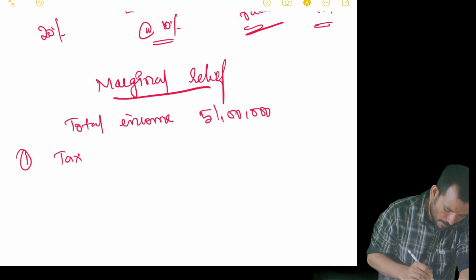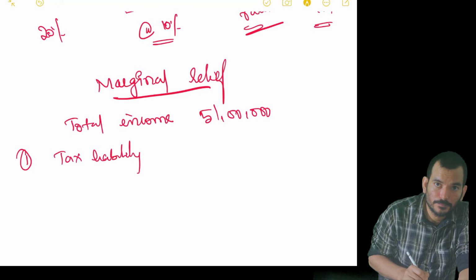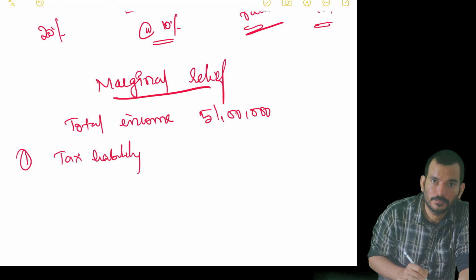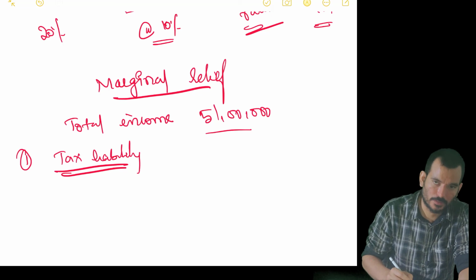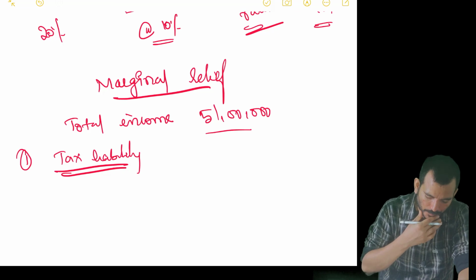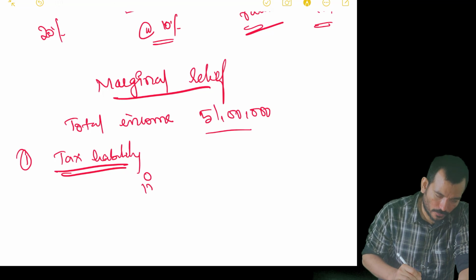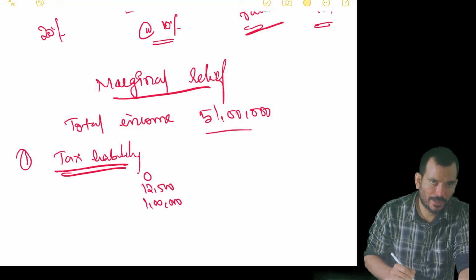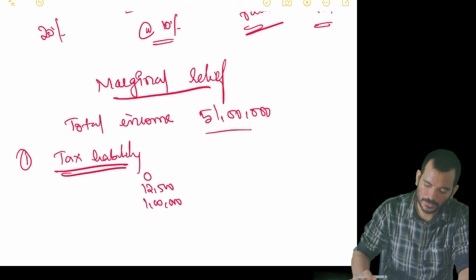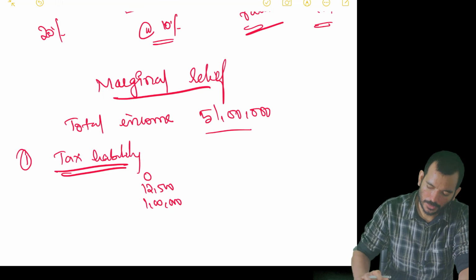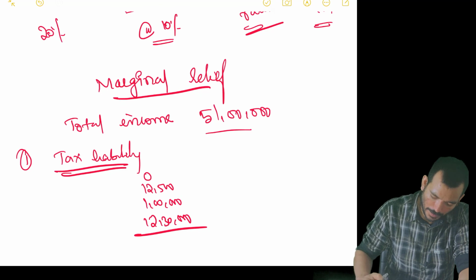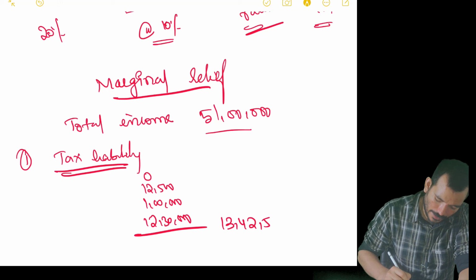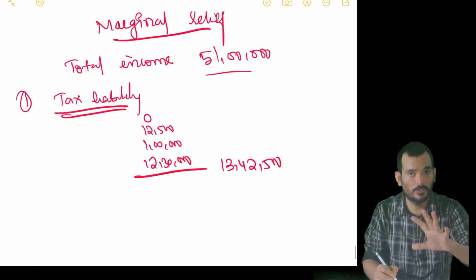How do I pay the tax? Step number 1, tax liability. I will calculate it directly. What will be my tax liability? 2.5 to 5 lakh I'll pay 12,500, 5 lakh to 10 lakhs I'll pay 1 lakh, and 10 lakhs and above, how much I'll pay? 51 lakhs minus 10 lakhs into 30%, 12 lakh 30,000 I'll pay. Total it will become 1 lakh plus 12,500, so 13 lakh 42,500 is my tax liability without giving this marginal relief.